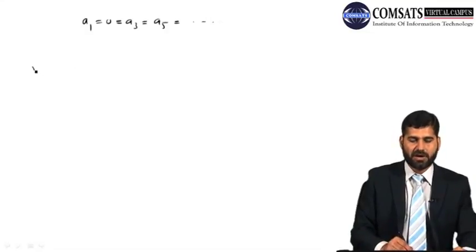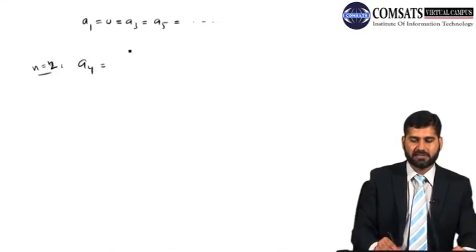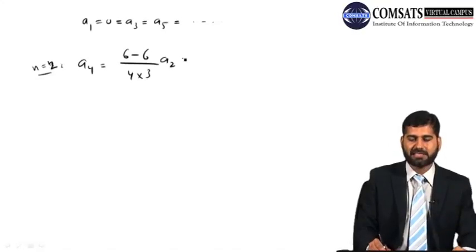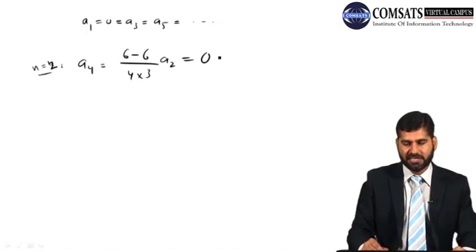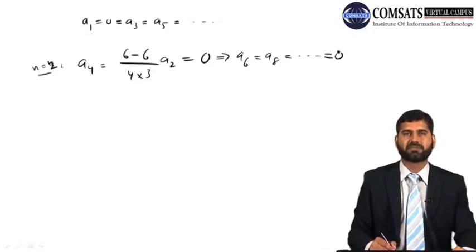All right. So now n equal to 2 gives me a4. 2 times (2 plus 1) is 6. So 6 minus 6 divided by 4 times 3, a2, and this is 0 automatically. So this 0 implies that a6, a8, a10, they all will become 0.